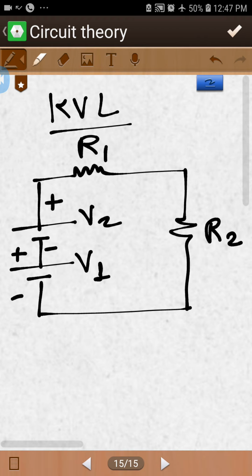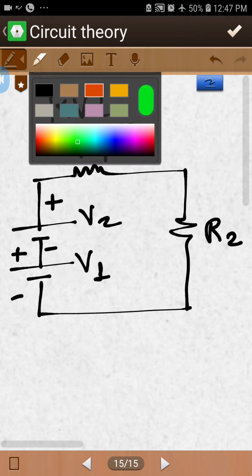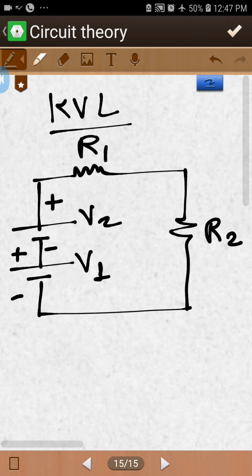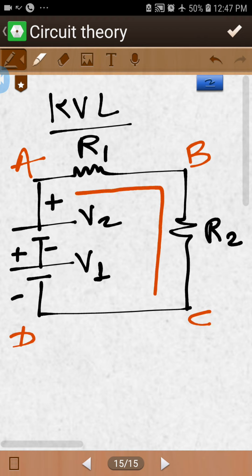If you want to apply KVL, let's say the points are A, B, C, D. Your starting point is A, then you move to B, then to C, and then come back to A. Let's assume this is the direction of your rotation, or we can say the rotation of the current in this loop.